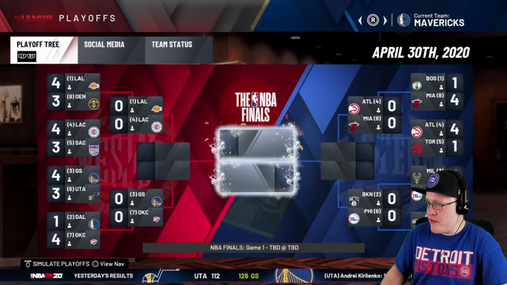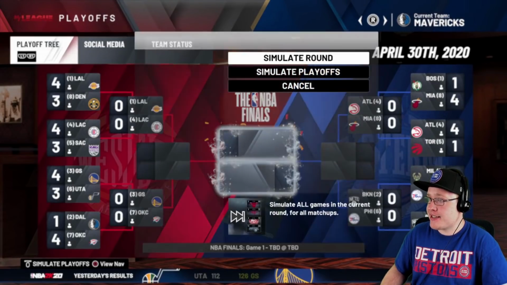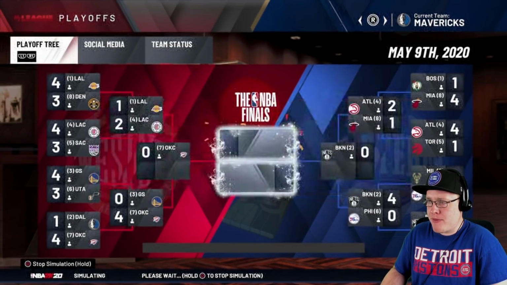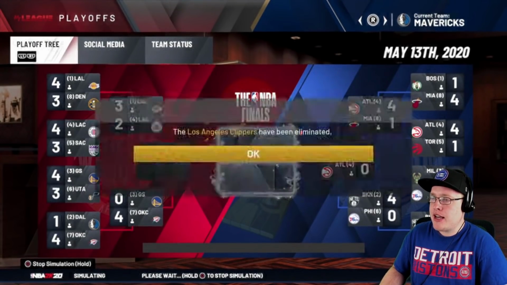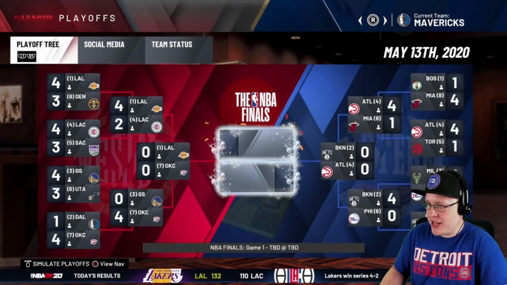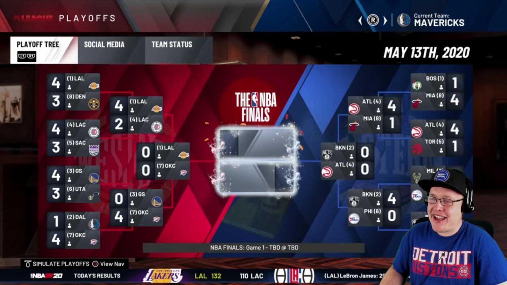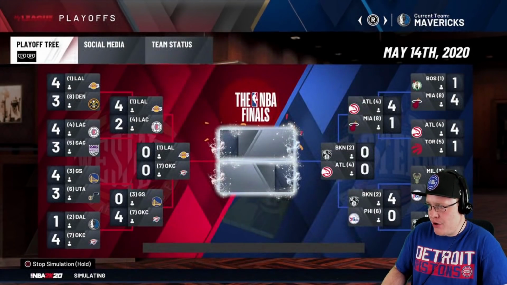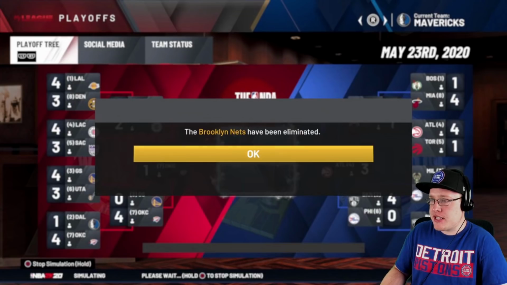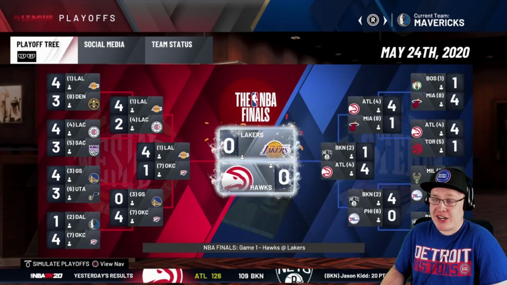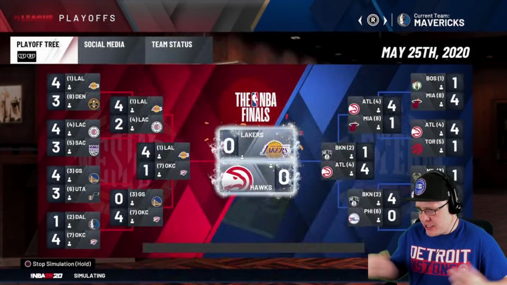We got the 7th seed moving on, the 6th seed, and the 8th seed. Yes, 3 upsets. Big-time upsets, too. Like, 8th seed rarely beats number 1, man. Happens way too much in 2K. And Clippers are eliminated, so we got Lakers, OKC in the Western Conference, Atlanta Hawks with Dominique, and the Brooklyn Nets. Simulate round here. And the finals is going to go to the Lakers and Trae Young with Dominique Wilkins. I was not expecting the Hawks to make it this far, not going to lie, man. But let's simulate the round, see what happens.